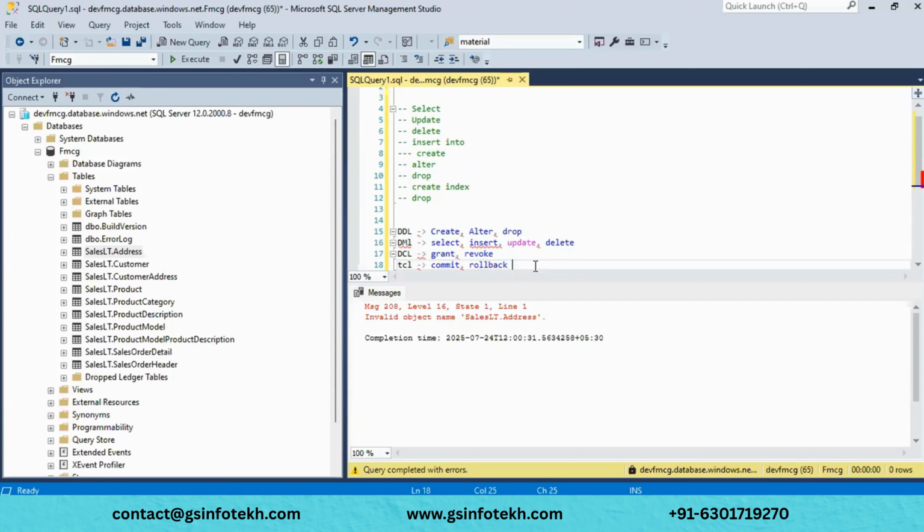It undoes the changes; if you want to undo the changes you have done, rollback will do that. And we have save point. If you want to save changes at a specific point, like only at this time I want to save, then for that particular point of time, save point will be used.